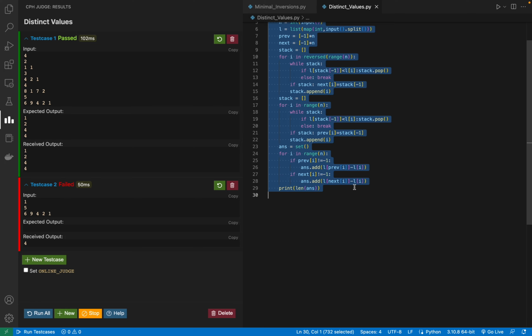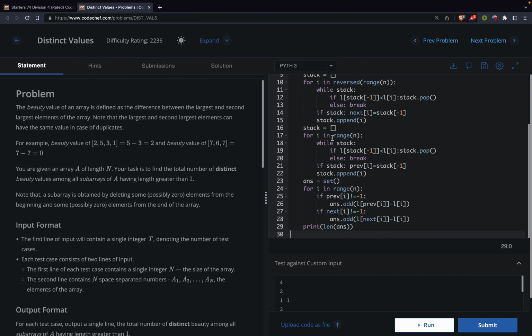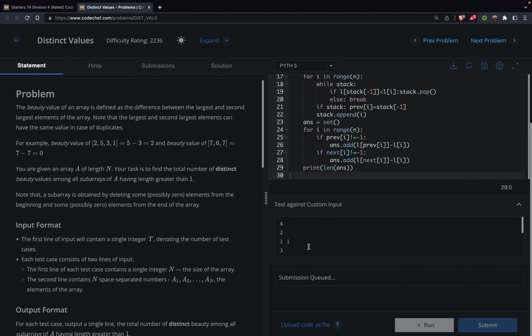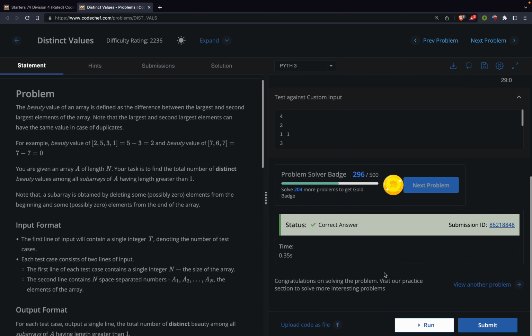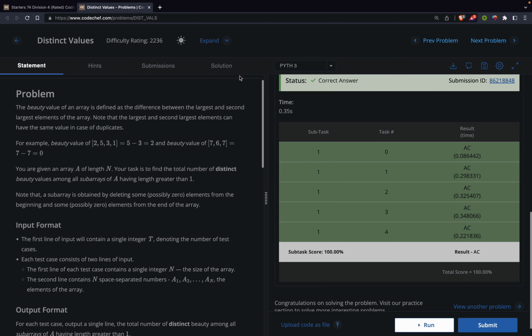So it passed, and now let's just submit this and see if it works. So submission is queued, and we have to wait for a couple of minutes. Okay, so that gives us an AC. Let's move on to the next problem.